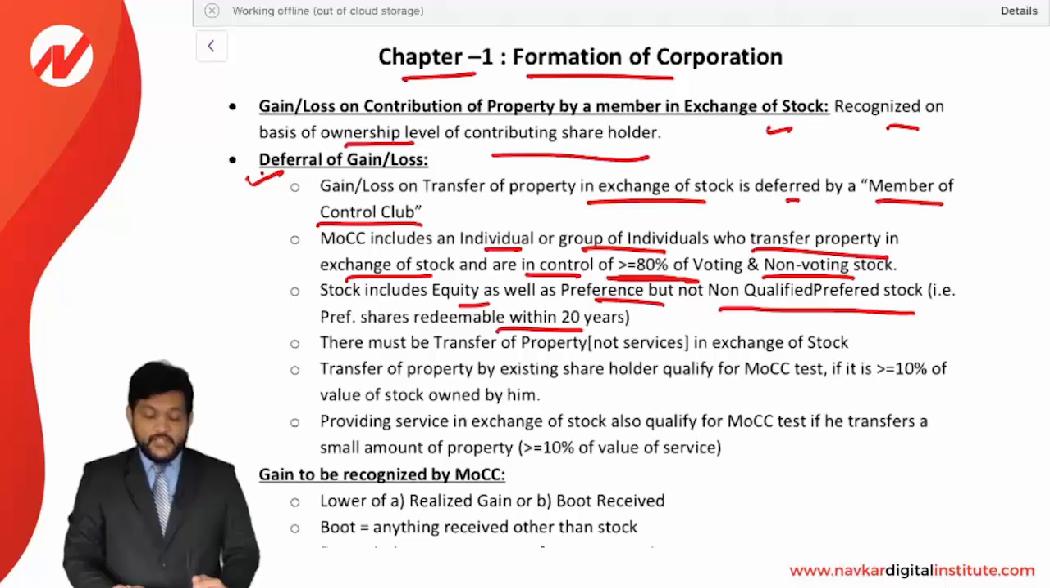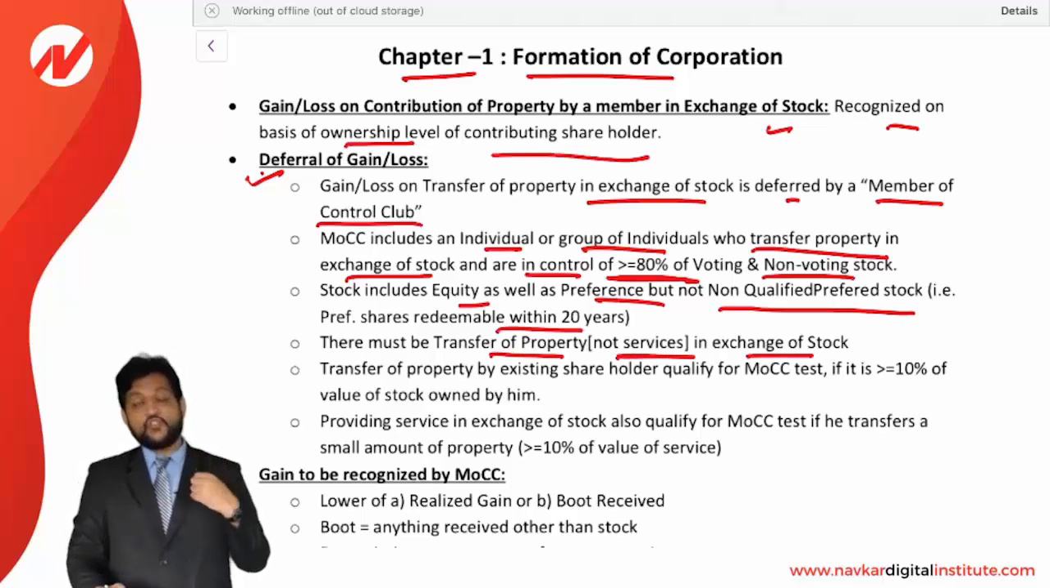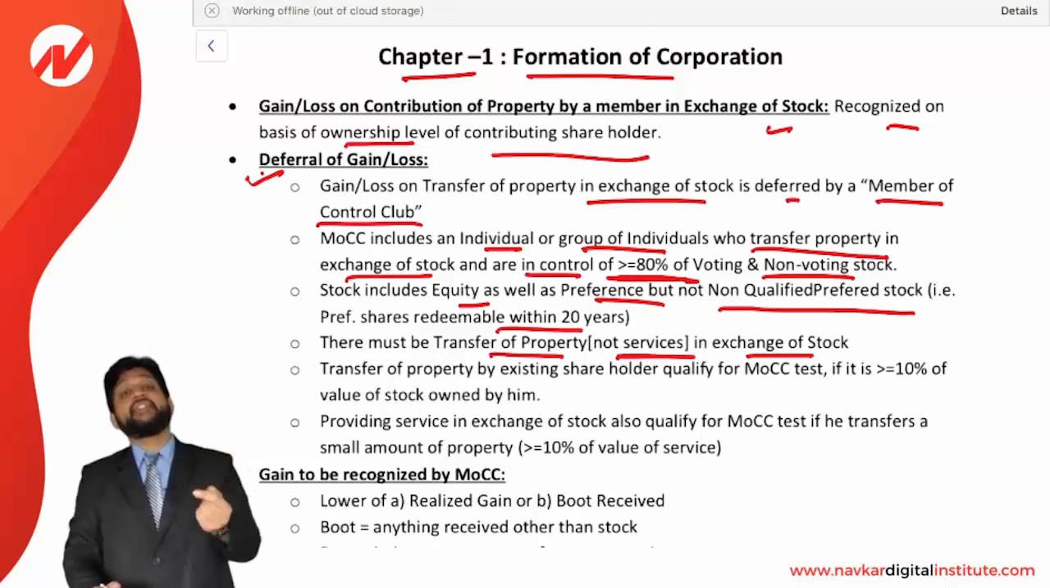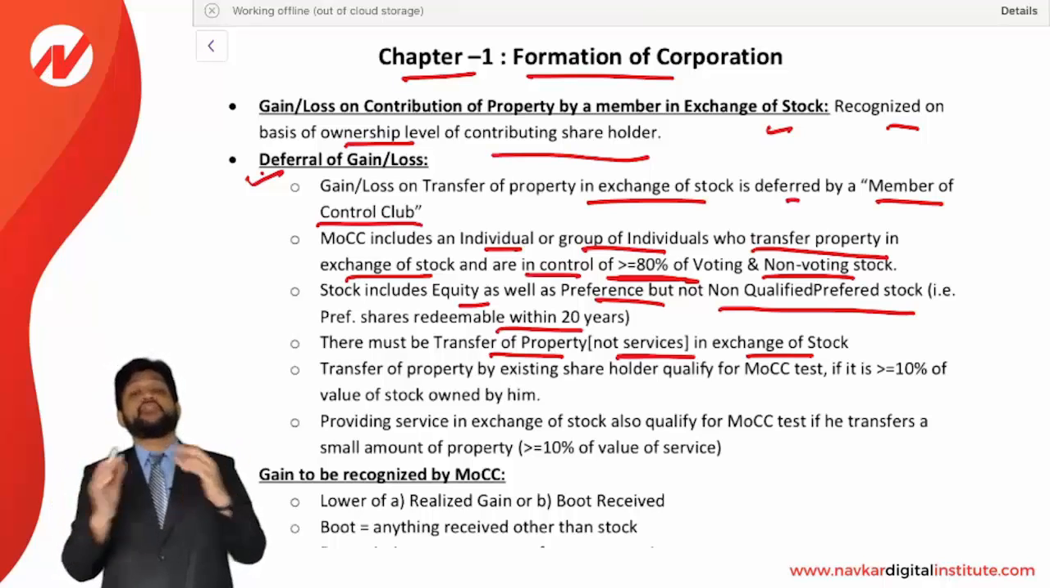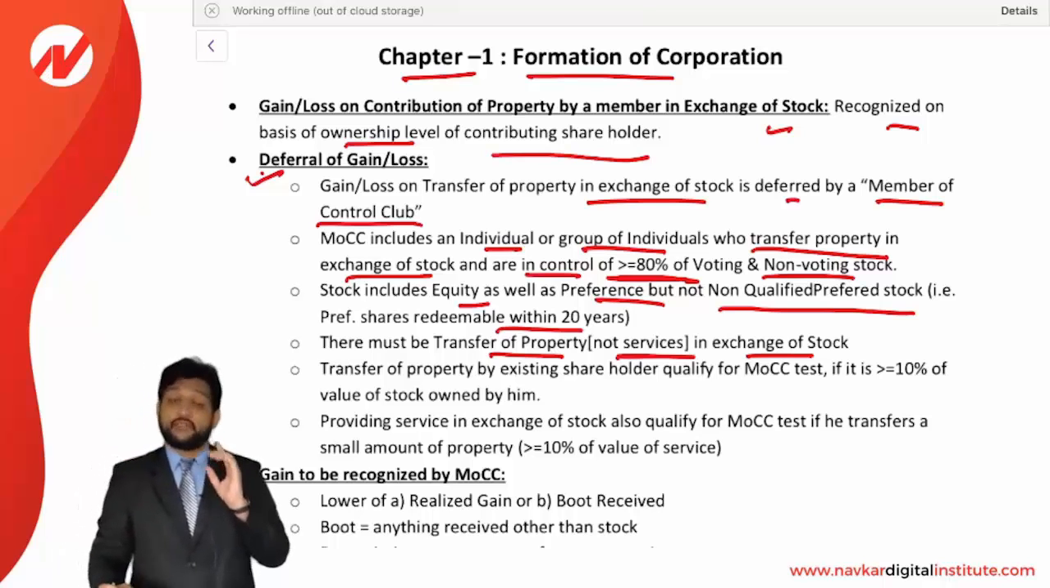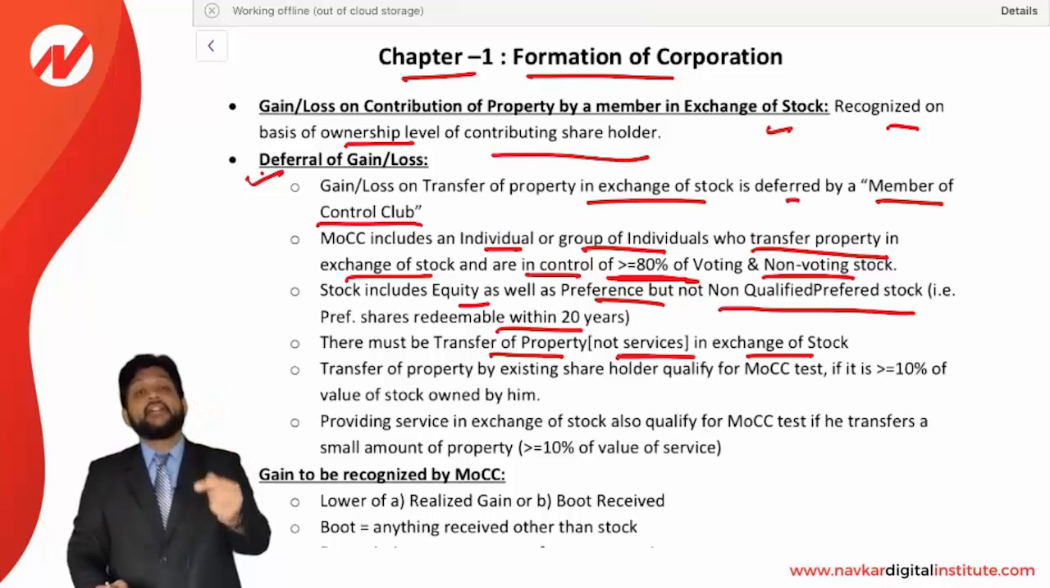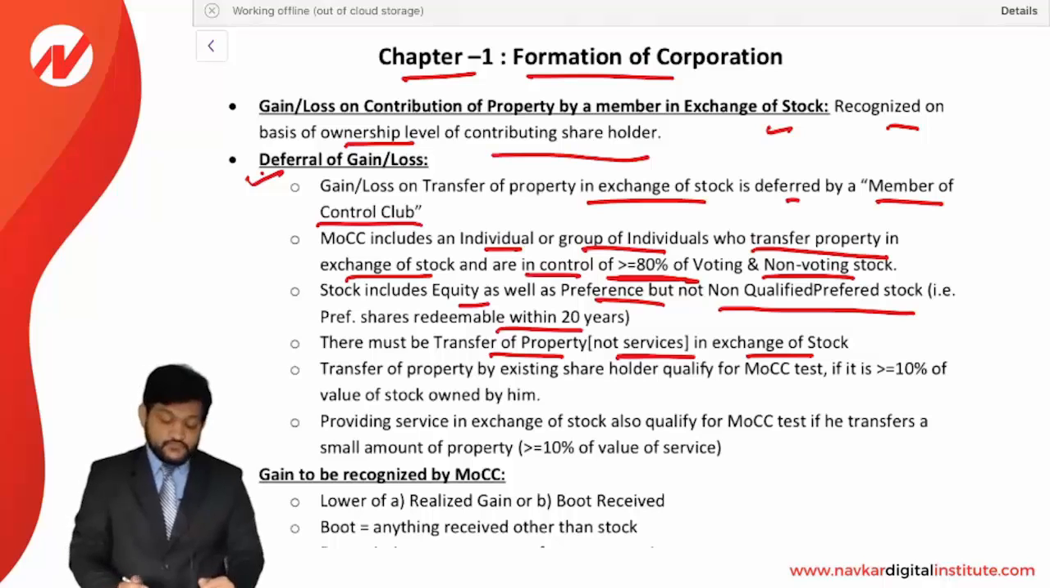There must be a transfer of property and not services in exchange of stock. The shareholder will transfer a property and receive stock. Then the gain can be postponed, and the loss can be postponed. If you provide a service in exchange of stock, then the postponement rule is not applicable. Be very clear. It should be property in exchange of stock.